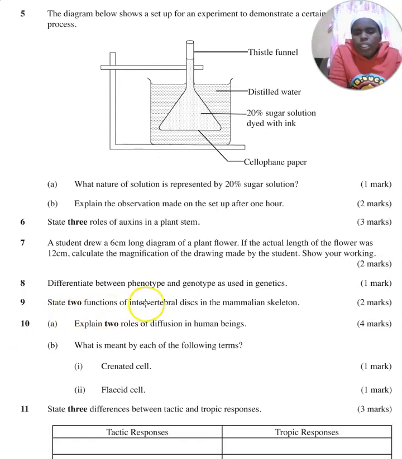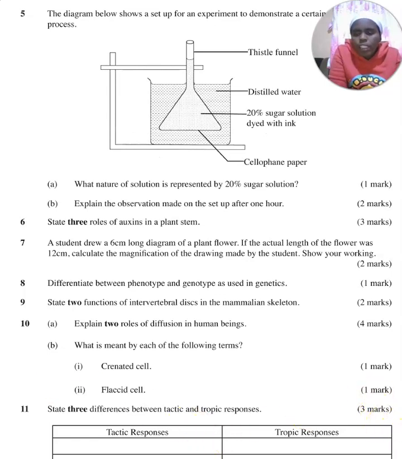Then you are told to state 2 functions of intervertebral discs in the mammalian skeleton. Intervertebral discs, 1, they act as shock absorbers, and then they allow smooth movement of the vertebrae, reducing friction.